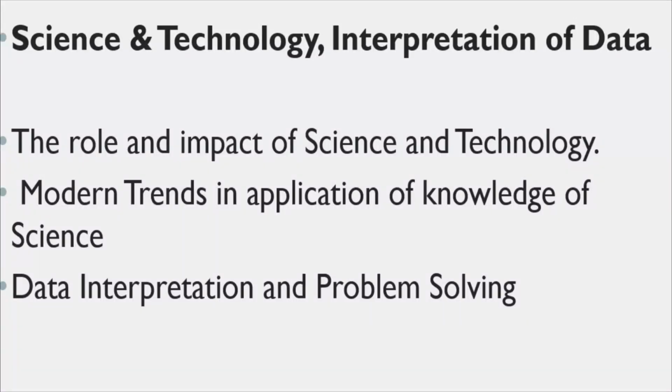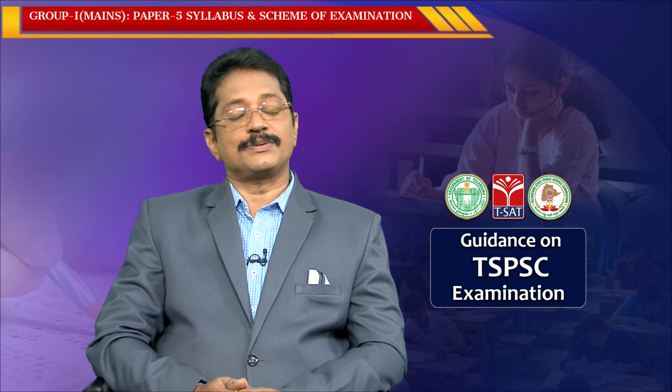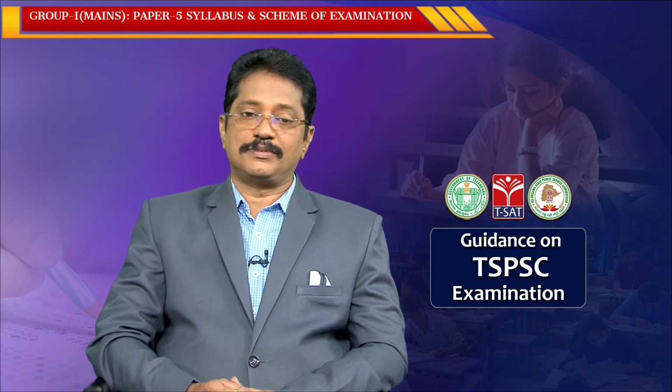In science and technology, the role and impact of science and technology will be given. The second one is modern trends in application of knowledge of science. And the third one is data interpretation and problem solving. So we have 3 sections, each section carries 50 marks, so 3 fifties are 150 marks.